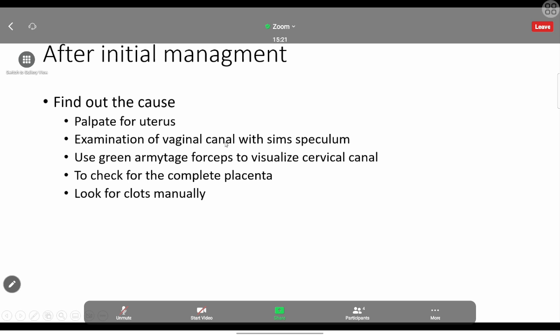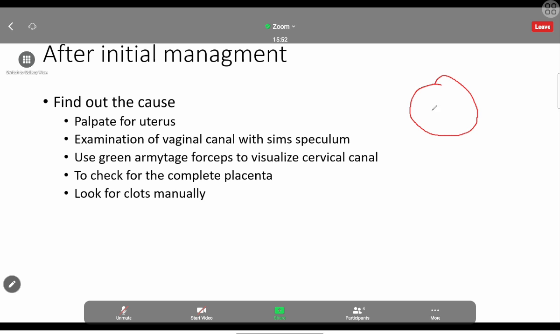Then after doing the examination with the Sims speculum, we have to do the examination using the green Armitage forceps. There's a way of visualizing the cervical canal with the green Armitage forceps. I will give an overall idea. If this is a cervical canal, because soon after the delivery the cervical canal will be open anyway, we can see a round space at the cervical canal.